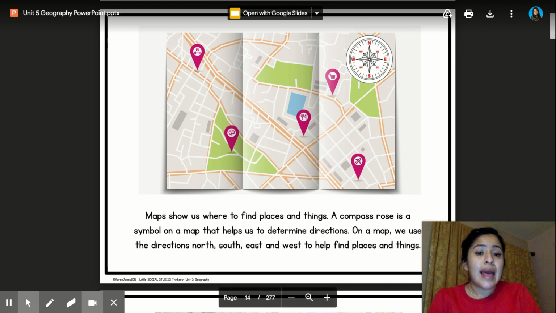And here you can see the N. The N stands for north. The E stands for east. The S stands for south. And the W stands for west.